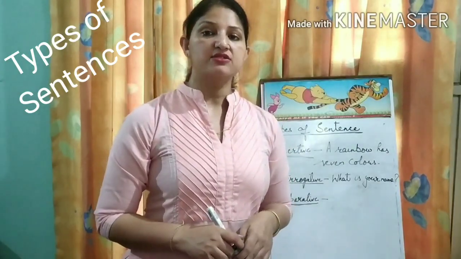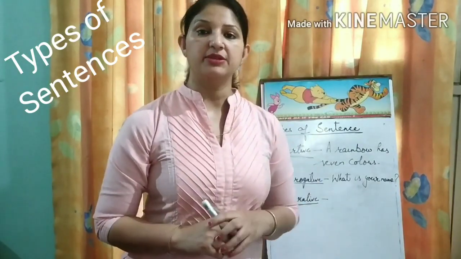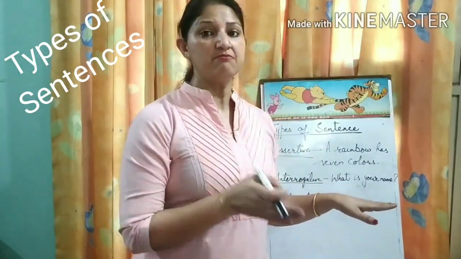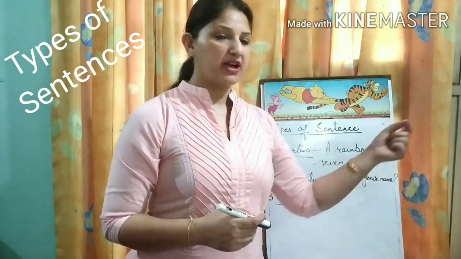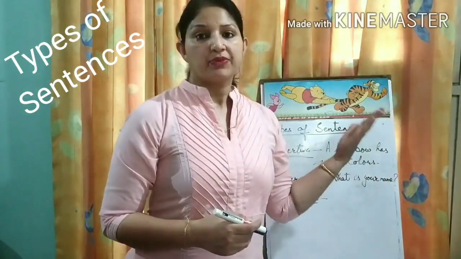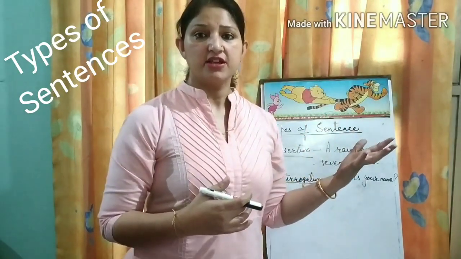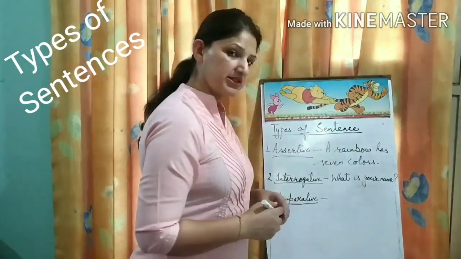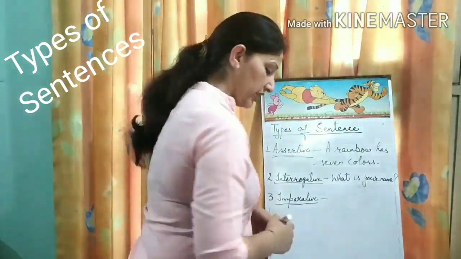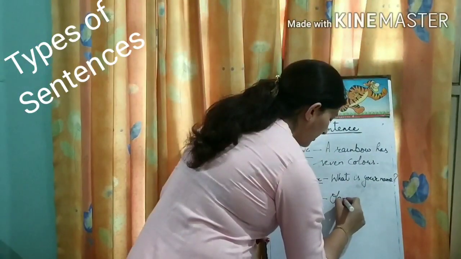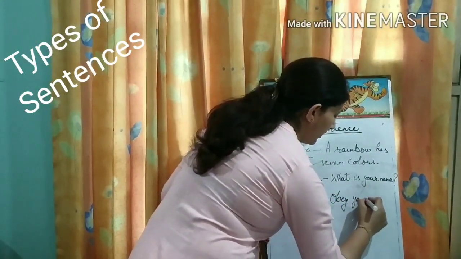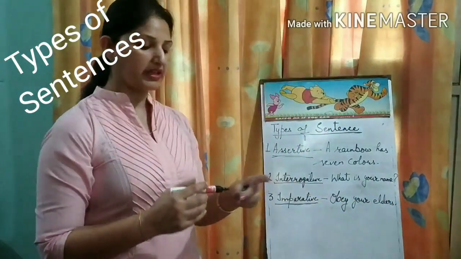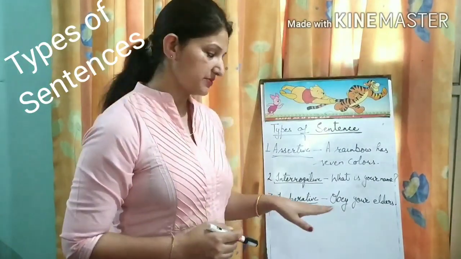Imperative sentences also end with a period and start with a capital letter. In imperative sentences, sometimes the subject can be missing. Like if I say, please pass me your pencil box, here I am not addressing the person first. So here the subject is missing. In this type of sentence, the subject can be missing sometimes. Like, obey your elders. I am giving a suggestion over here. I am not saying that you obey your elders. So the subject is missing over here.